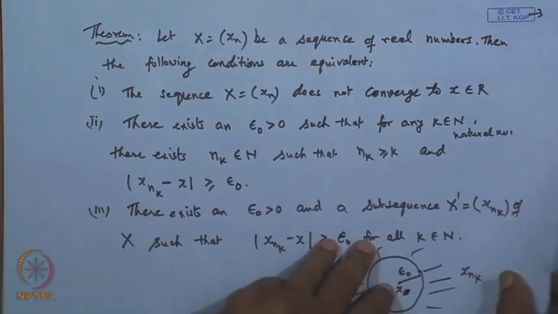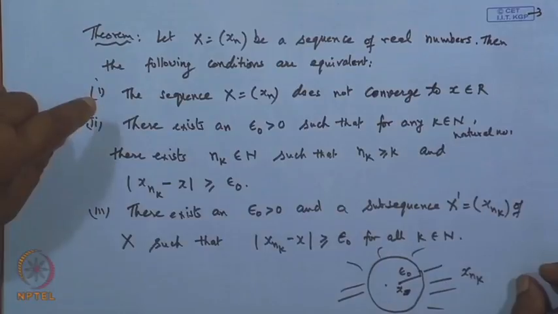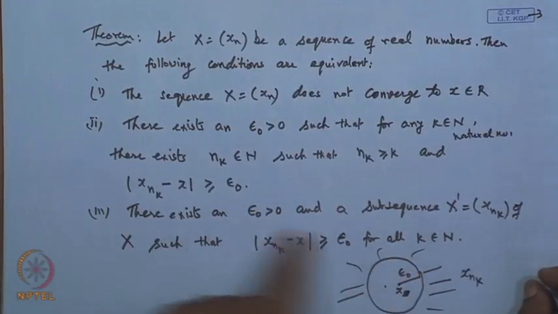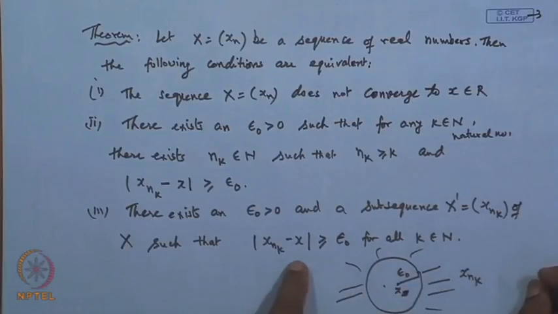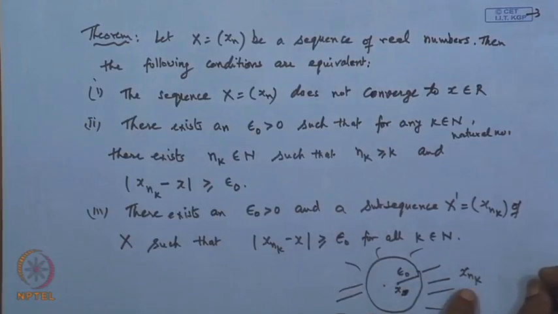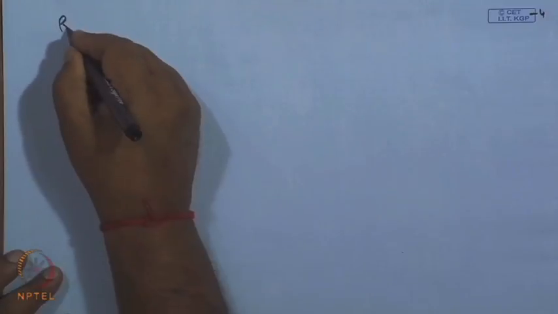Okay. So, we will go to the proof of how these three conditions are equivalent. If the sequence does not converge, we can immediately say this condition holds, that is, there exists an epsilon naught and a subsequence such that infinitely many terms of x_n lie outside of the epsilon naught neighborhood of x. Okay. Let us see the proof of this.